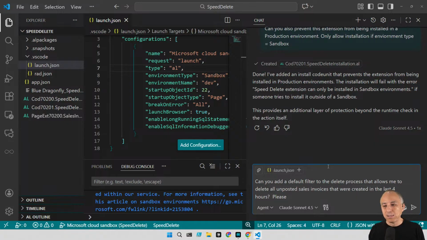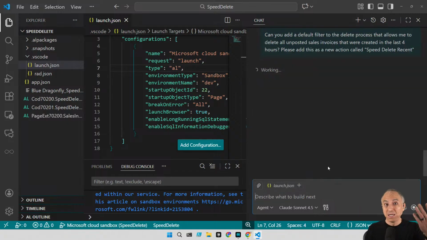Please add this as a new action called speed delete recent. Okay, so let's see what happens.